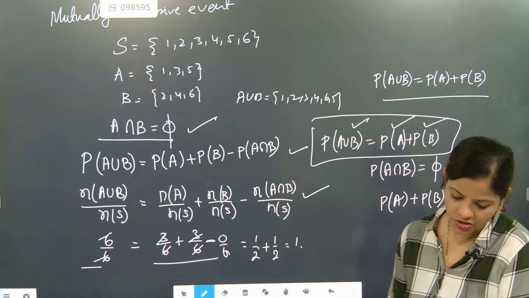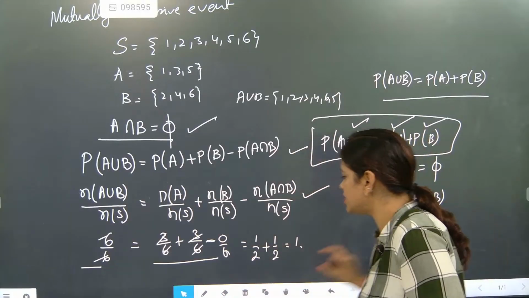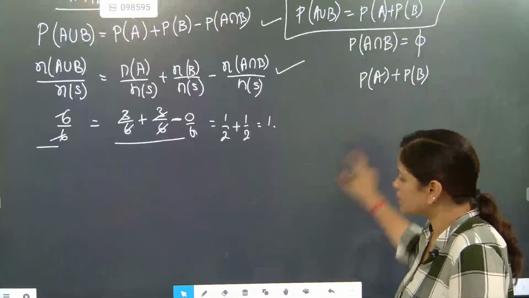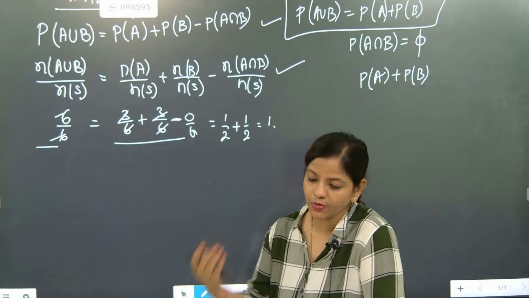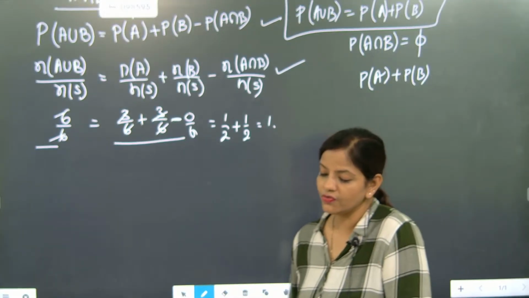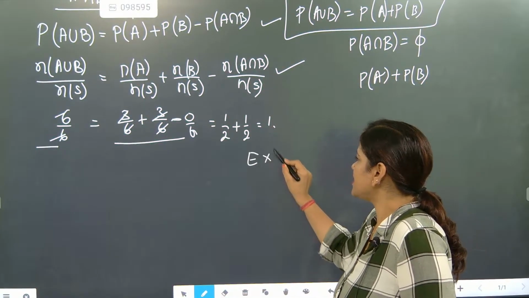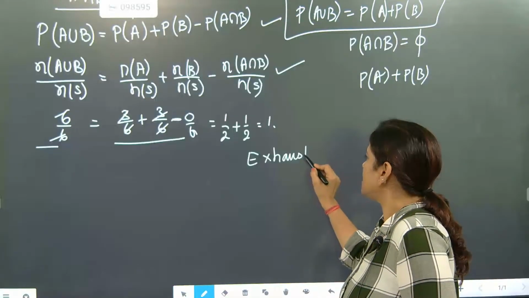Now this is the case of exhaustive event. Our next word is exhaustive event, because next class we'll start solving questions and I will connect probability with some extra probability sections also, so that you will be able to understand 12th probability easily.